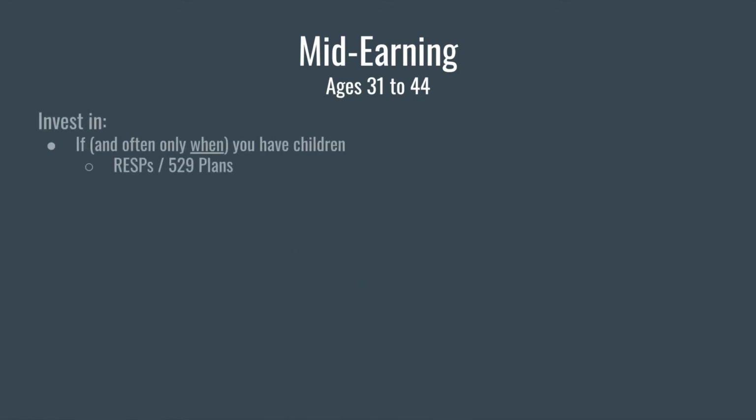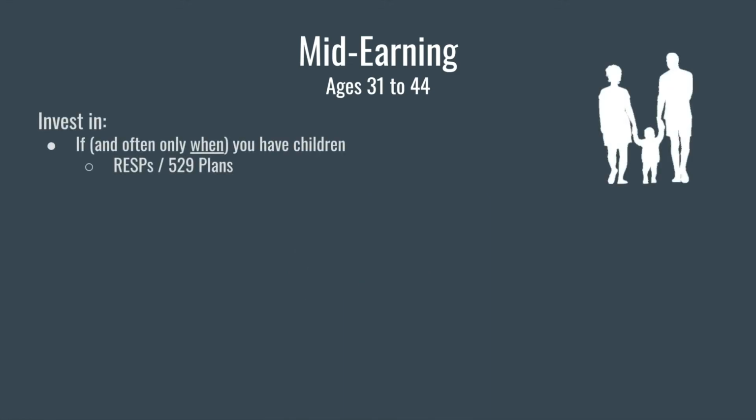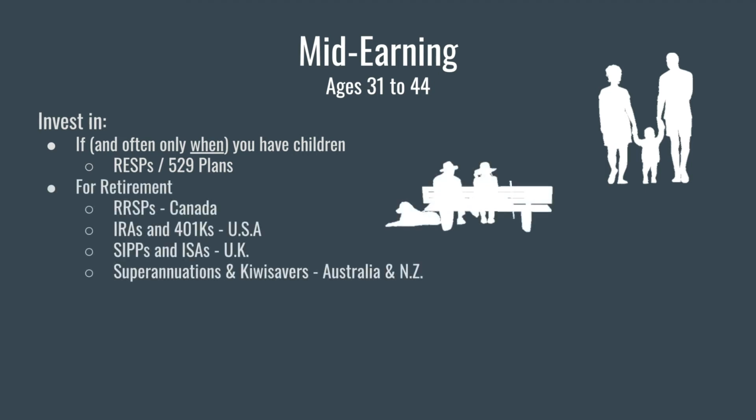This time is when many people may have or raise kids, meaning it's a great time to consider RESPs. You should also be investing in RRSPs or IRAs or 401ks at this point. These are investment instruments made for retirement that you pay into throughout your life and then receive payouts after retirement.